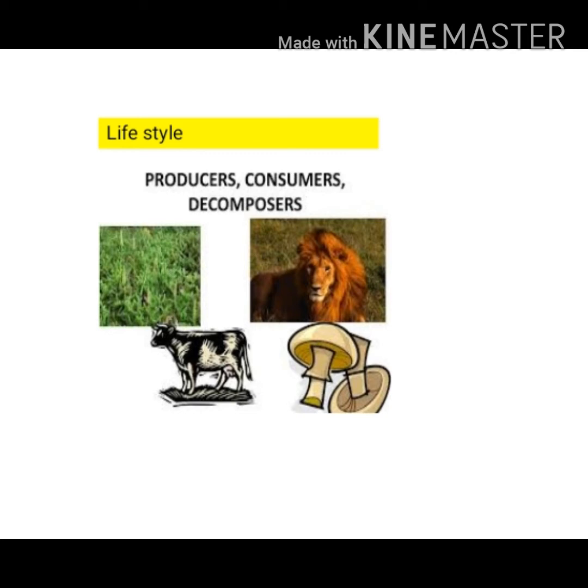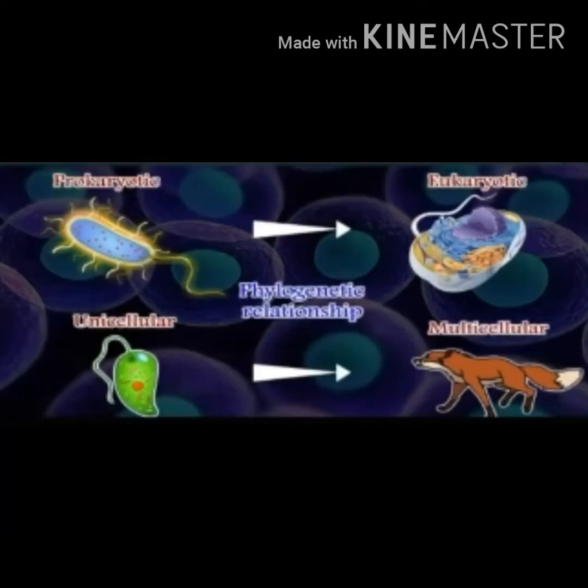Decomposers are organisms that decompose organic matter, for example fungus. Fifth, phylogenetic relationship. Phylogenetic relationship is based on the evolution of life and shows the genetic relationship among organisms. For example, prokaryotic to eukaryotic, unicellular to multicellular.